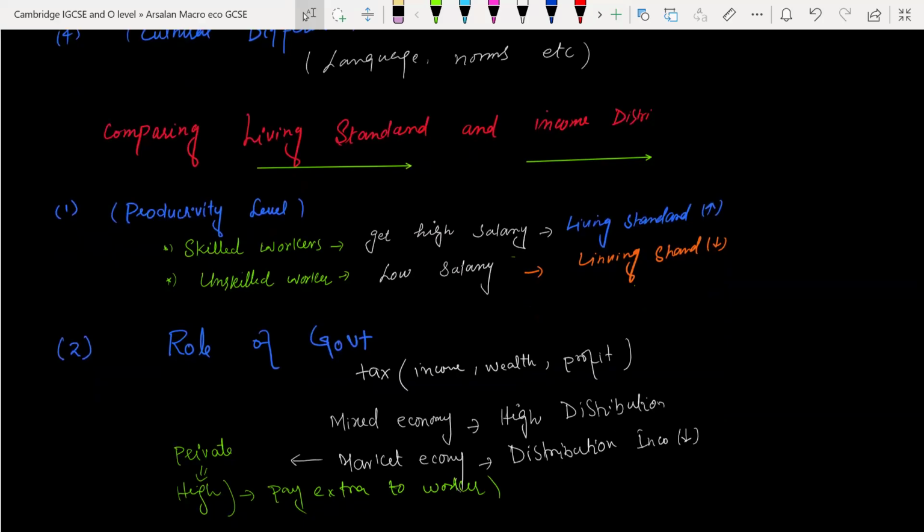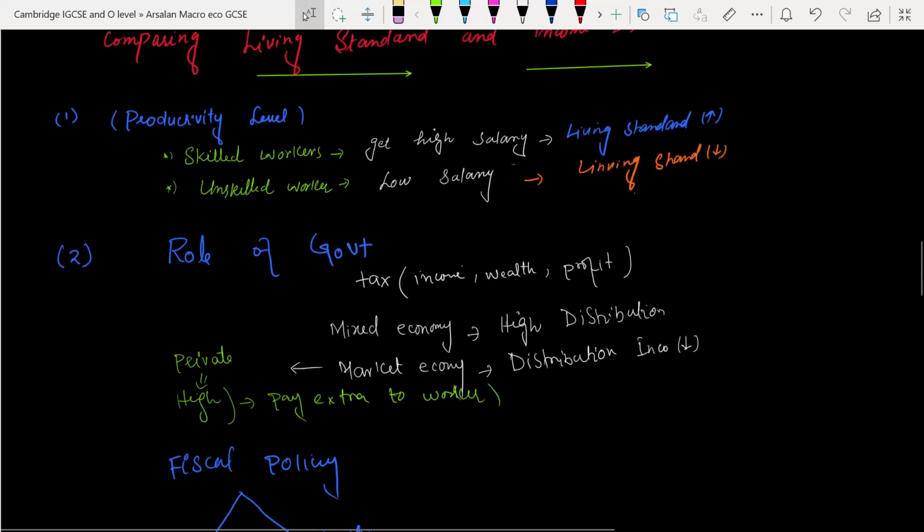On the other hand, unskilled workers have a low salary and their living standard will also be low. Then the role of government: if the government imposes high taxes, the disposable income will automatically be low.